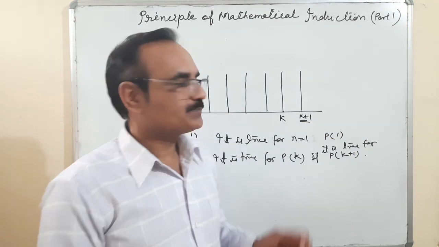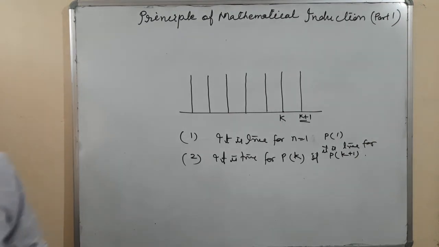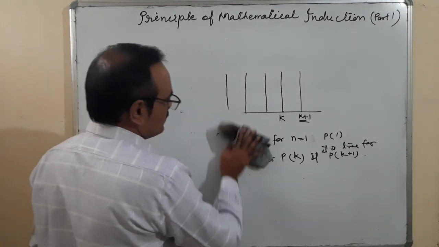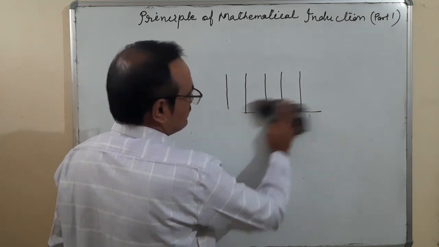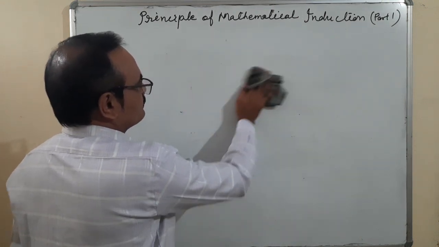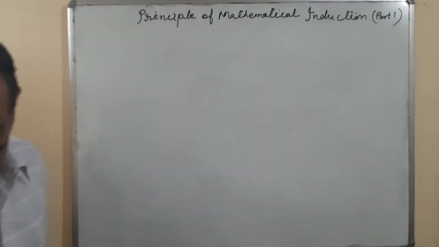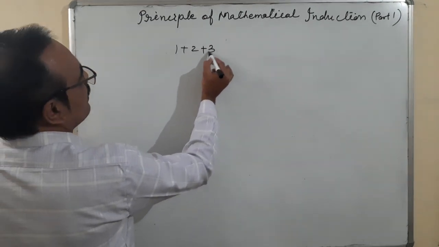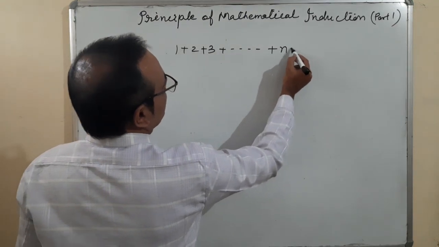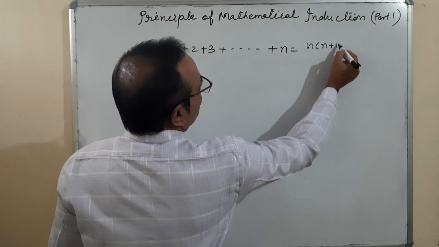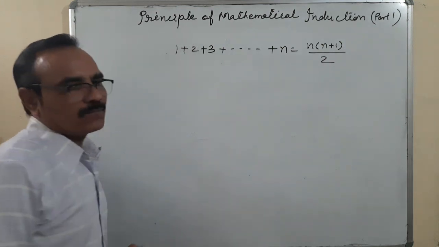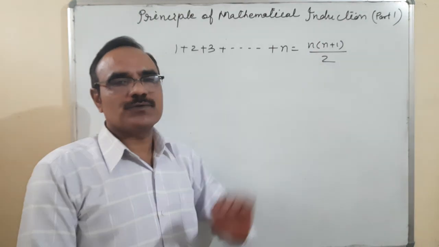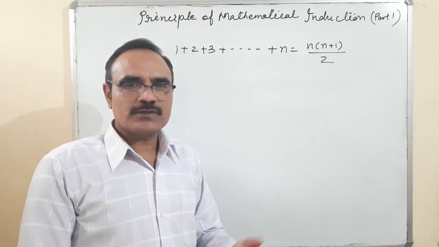So sure, right? Now let us take one mathematical example. Suppose 1 plus 2 plus 3 plus up to n is equal to n(n plus 1)/2. What is it? The sum of n terms of natural numbers is equal to n(n plus 1)/2. This is a formula which we are using.